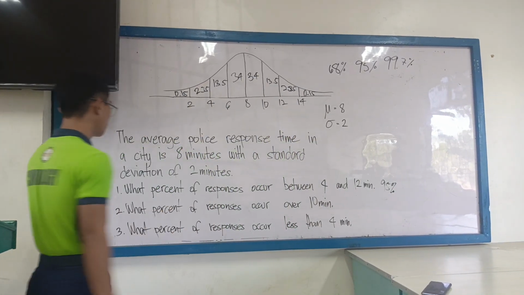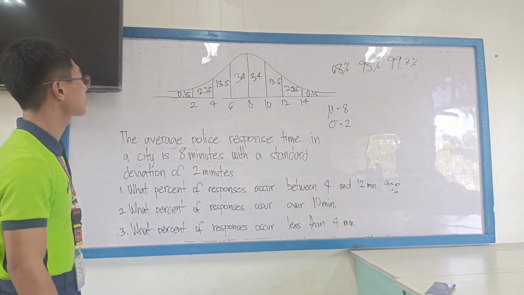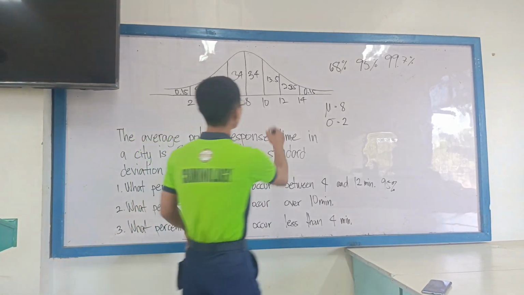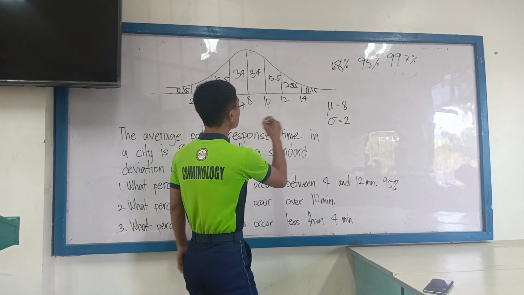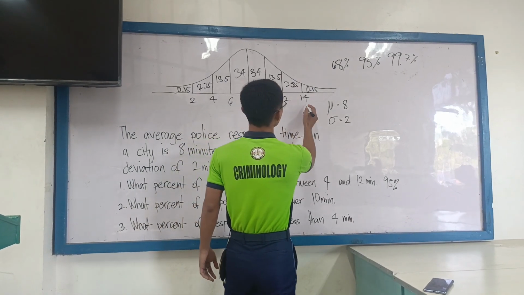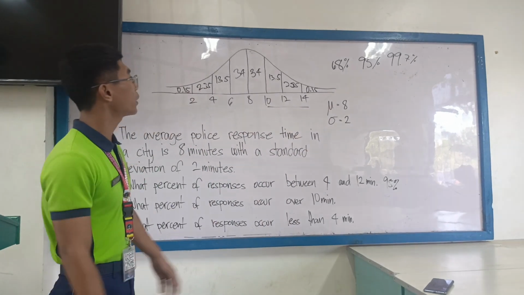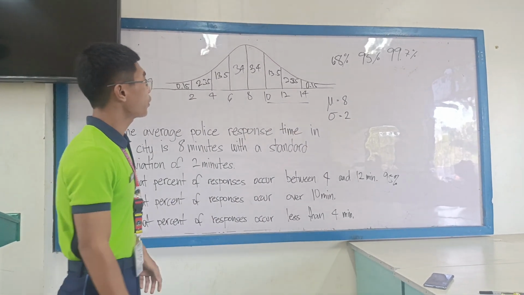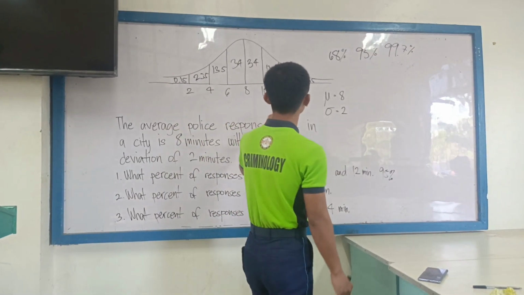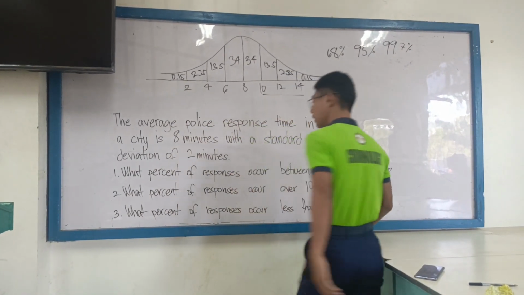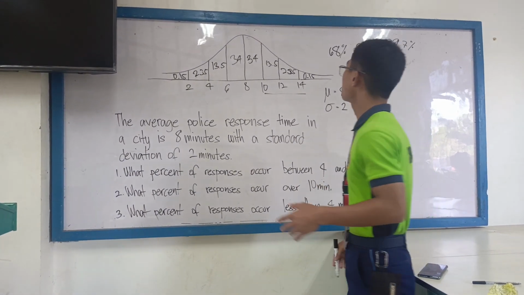The next question is: what percent of responses occur over 10 minutes? Since it says over, let's move to the right from 10, through the last standard deviation. So let's add the 13.5, 2.35, and 0.15. The total percentage is 16%. So the percentage of responses over 10 minutes is 16%.